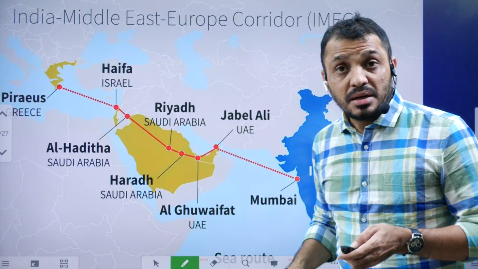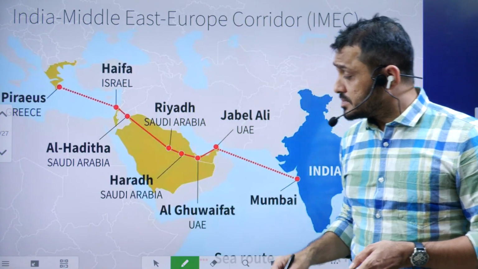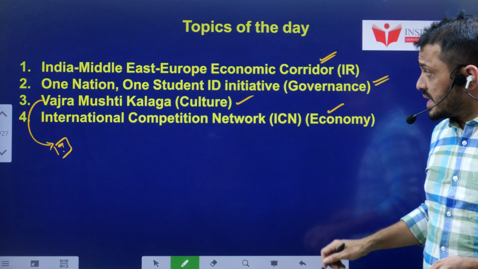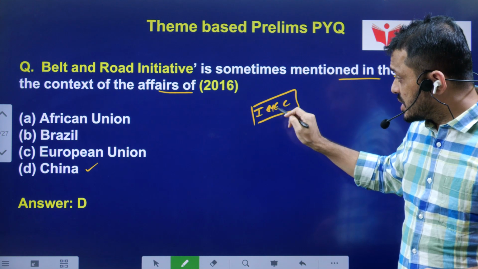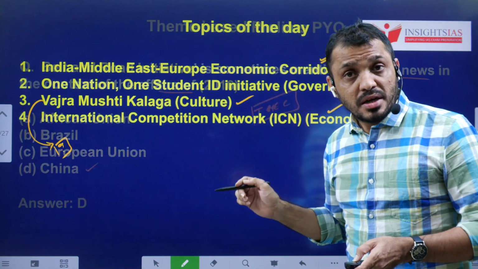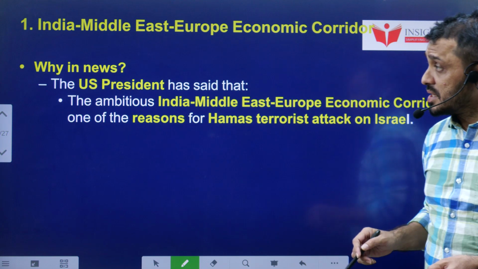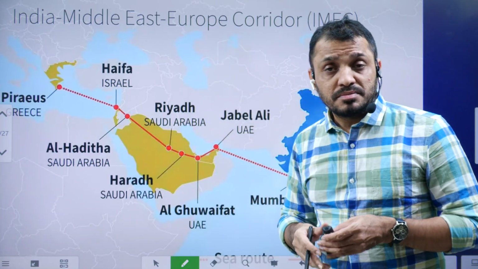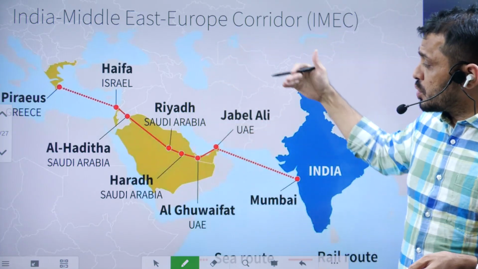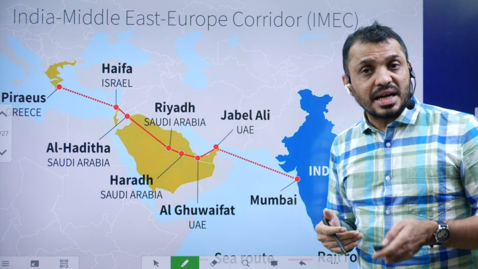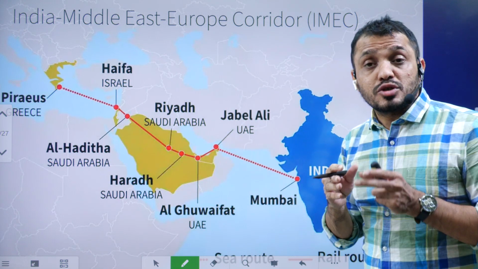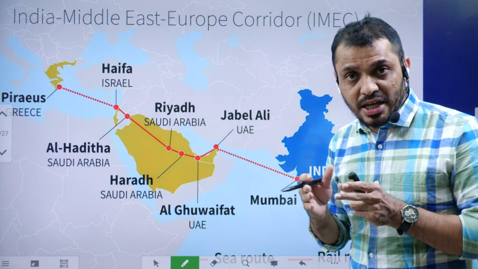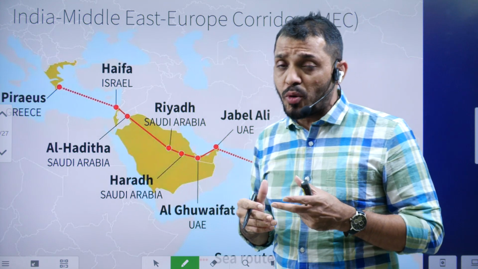India, Middle East, Europe Economic Corridor. Already I told you this IMEC, India, Middle East, Europe Economic Corridor, we discussed. Now, let's see why it is in news. India Middle East Europe Economic Corridor. Recently, America claimed that the announcement of this corridor is also one of the reasons behind Hamas attacking Israel. How can that be possible?